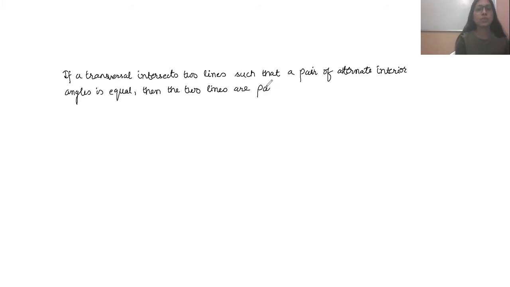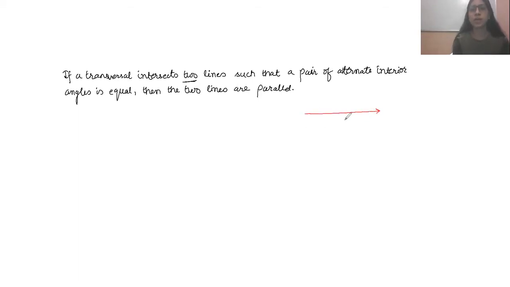So now see, what does the theorem state? It states that if a transversal intersects two lines, so we are not given that the lines are parallel, basically we'll consider that the lines are not parallel. In general, we are given a pair of lines, and now it is given that the pair of alternate interior angles is equal, and then we can get the result that the two lines will be parallel. So basically this theorem states that if a transversal is intersecting a pair of lines and you get that a pair of alternate interior angles is equal, we can conclude that the given lines are parallel.